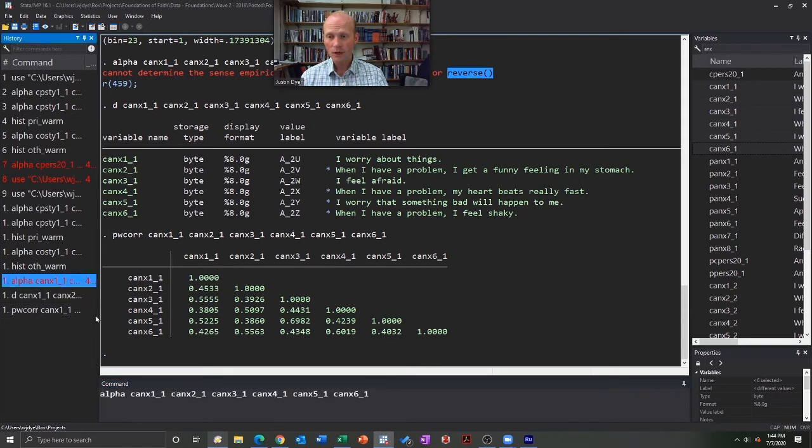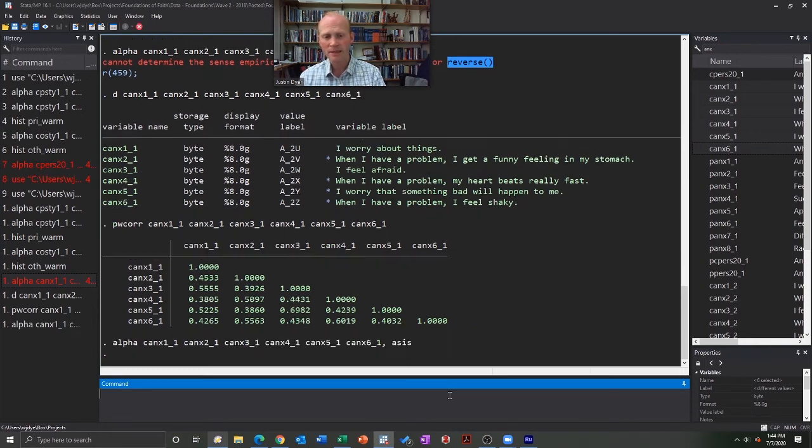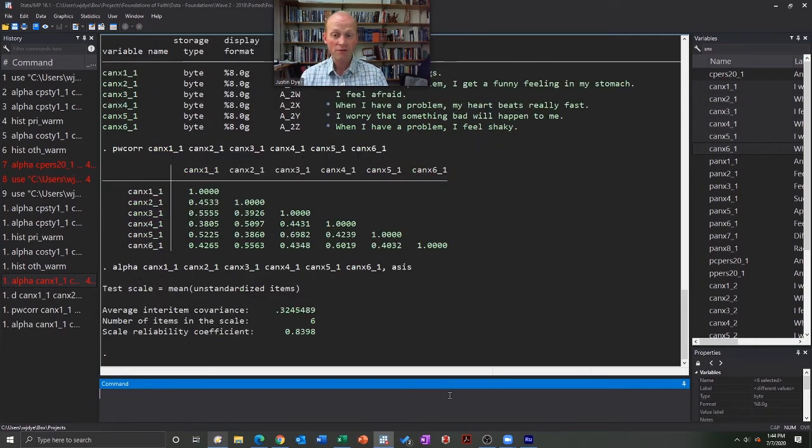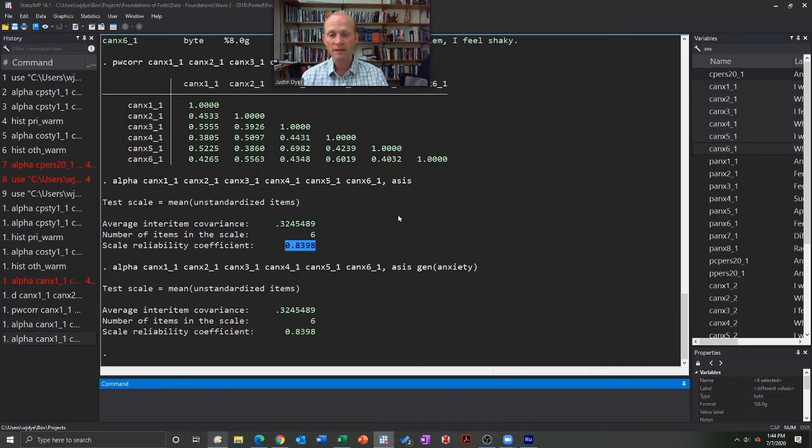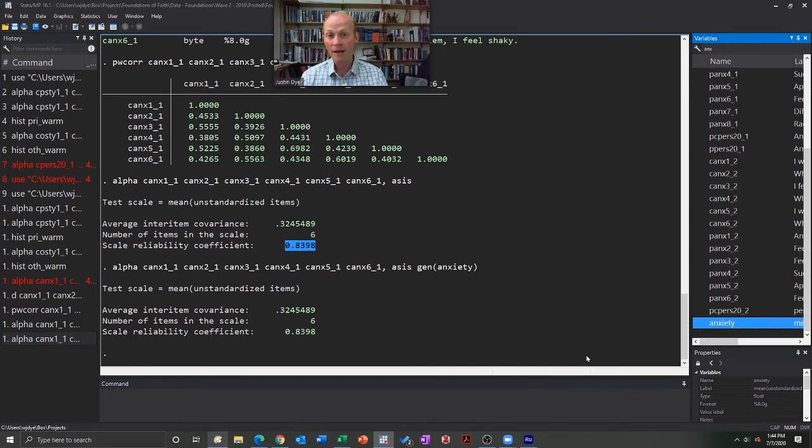So note here, before it was red, it gave me the error, but I found out that they're all correlated positively, and all of these seem to be going in the right direction. So I'm going to do comma as is, and then it goes ahead and runs that for me, right? The reliability is 0.839, so it looks good. As is, and then I could also say gen, and I could say anxiety, and do the same thing, and then I'd go down and I'd be able to see at the bottom of my data set anxiety. Now I have that variable.